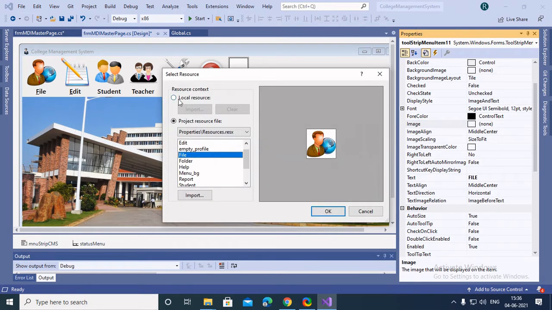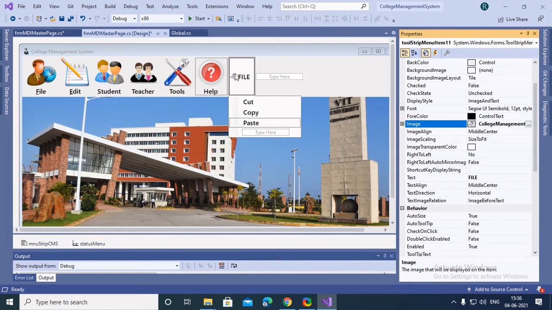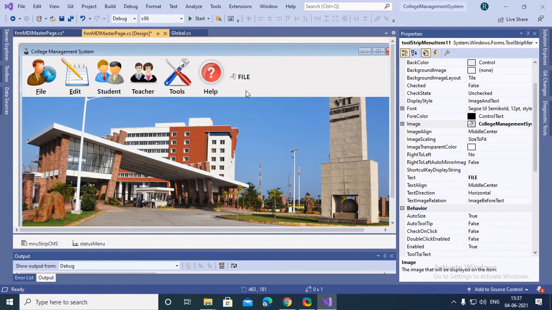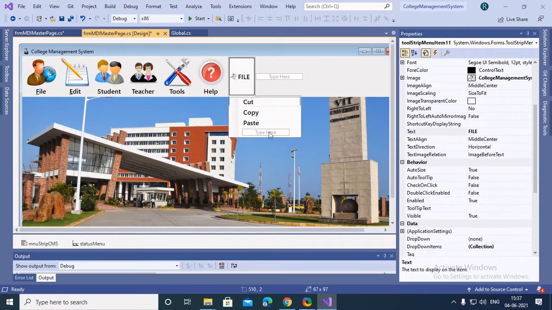You can also import your local images, or download any image from the internet and import it. But as I have downloaded the resource from the default package, I'll access it here. For example, let's add this image. As you can see, the image is too small, and it looks quite dull. Our menu is created, but this doesn't look good.